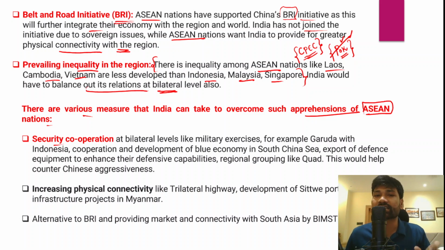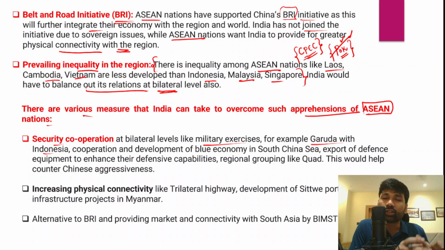Now, in this backdrop, Asian countries, along with India's maritime, military, naval prowess, can organize military exercises. For example, the Garuda military exercise that India conducts with Indonesia. Indonesia is part of the Asian grouping.